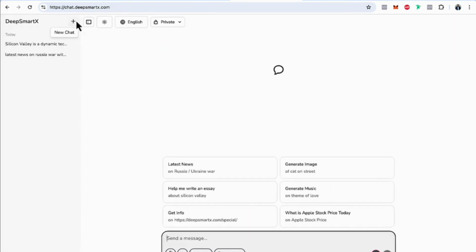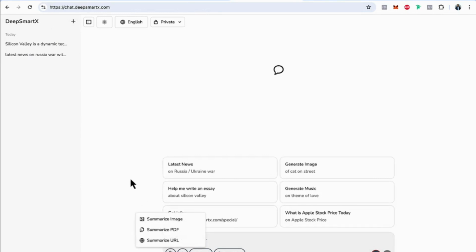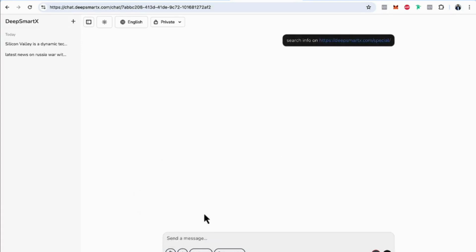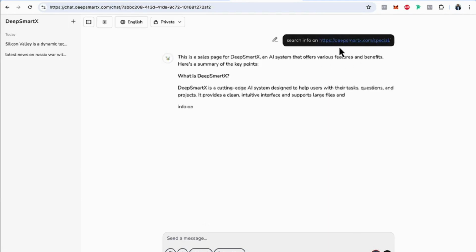Now let me click on new chat just to show you the feature. So what about reading a URL? You can read a URL from here as well, or we can just click on get info here just to show you. So it's our own sales page.